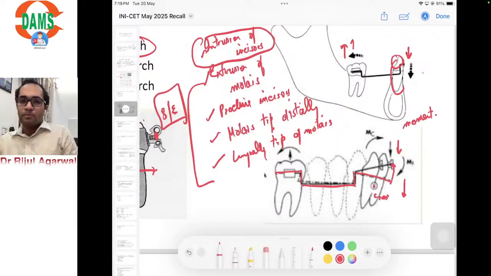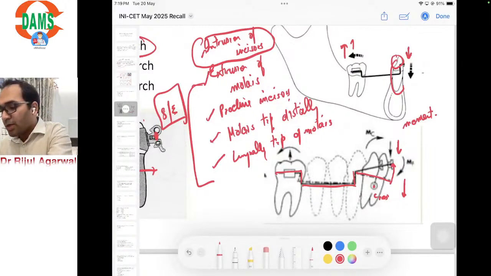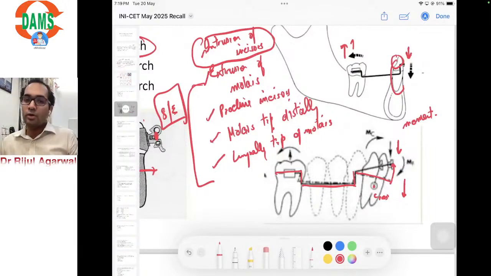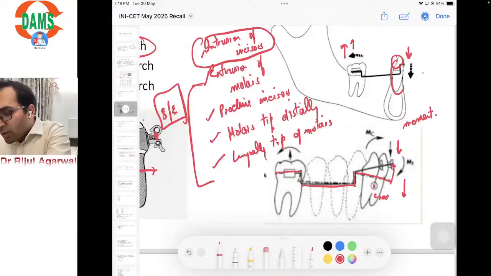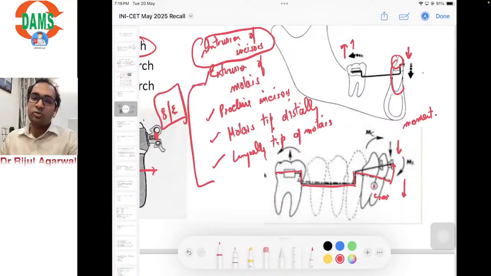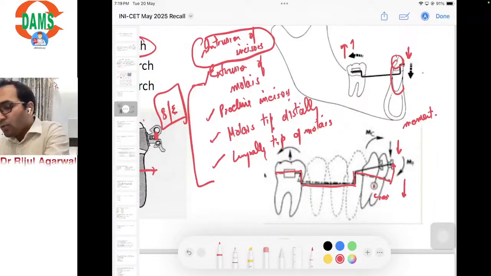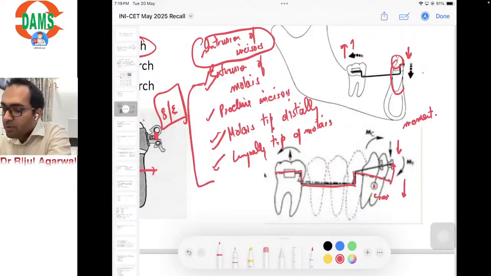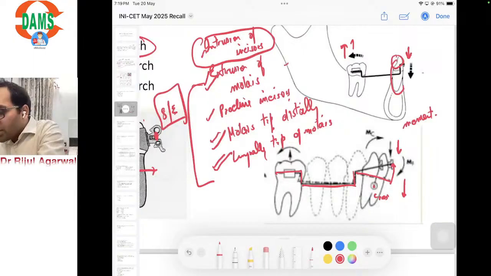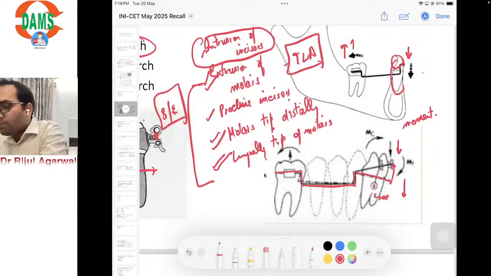Okay, so as an orthodontist, what we want is intrusion, and these all effects are happening. So we need to first of all control these side effects so that only intrusion occurs. So what we do is, to prevent extrusion of molars, to prevent distal tipping, to prevent lingual tipping of molars, we give a transverse lingual arch.